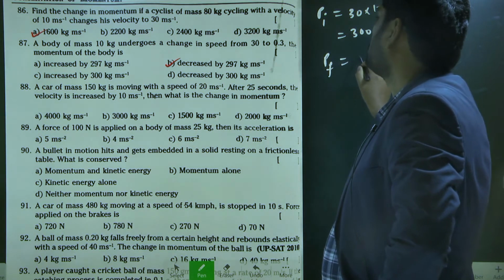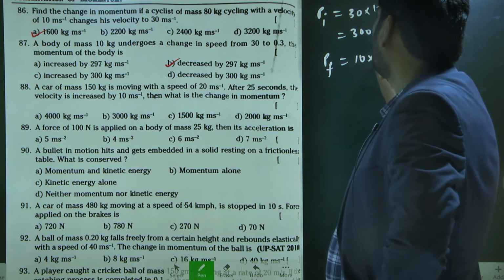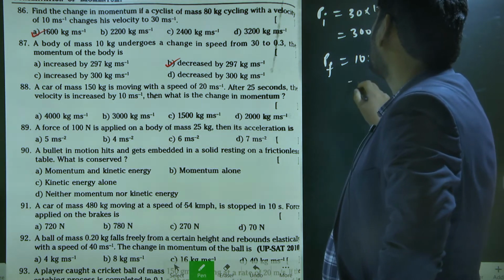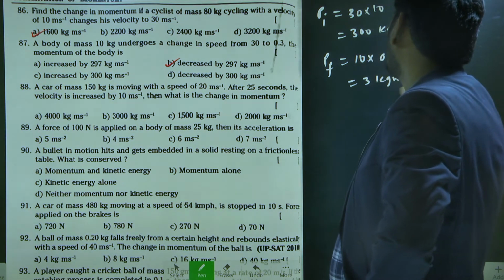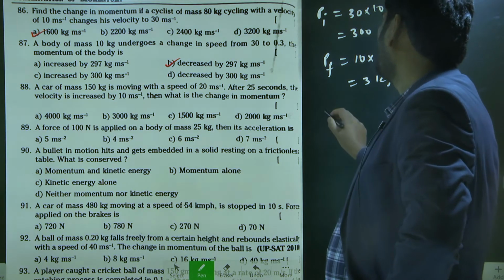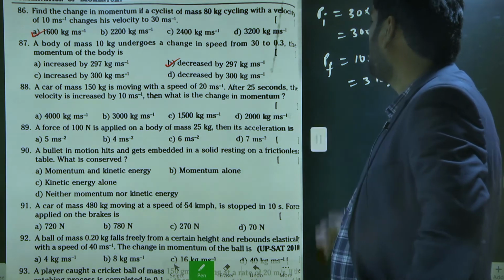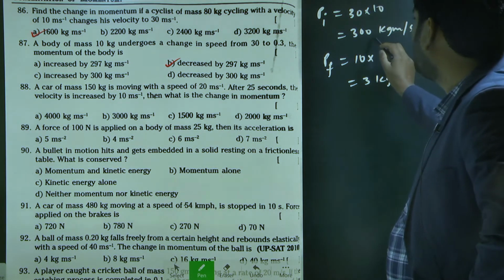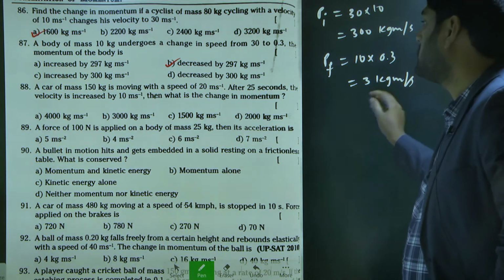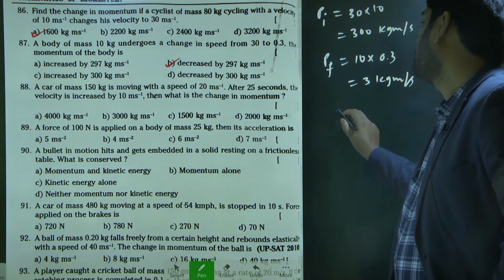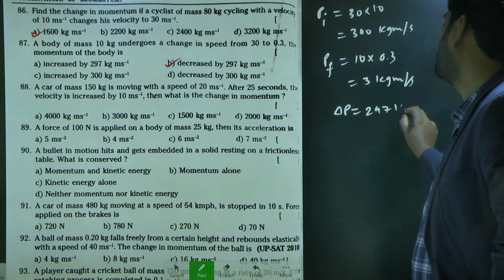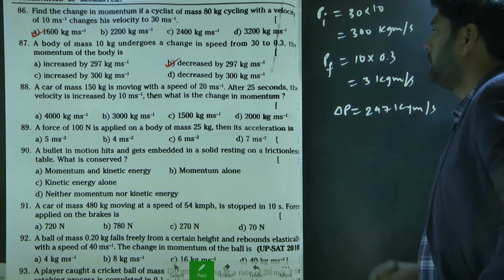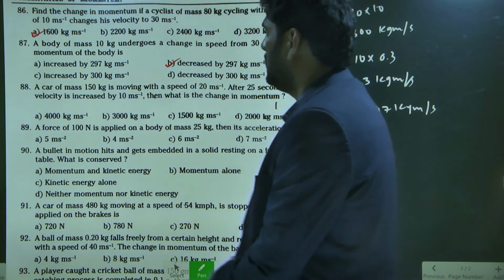Final momentum is 10 into 0.3, which is equal to how much? 3 kg meter per second. So finally here, how much is the momentum decreased? 300 to 3. The decreased momentum is nothing but 297 kg meter per second. So the option B is the right answer.